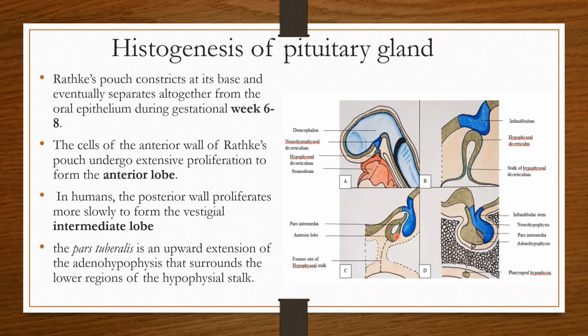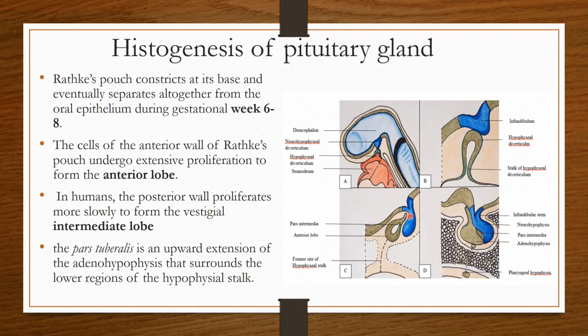Another important point is that Rathke's pouch has an anterior wall and a posterior wall. The anterior wall gives rise to the adenohypophysis, or anterior lobe of the pituitary, while the posterior wall, coming in contact with the neurohypophysis, will give rise to the intermediate lobe of the adenohypophysis, and the pars tuberalis, this area over here.